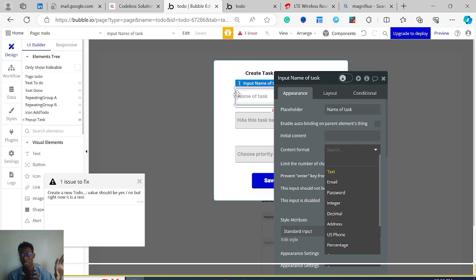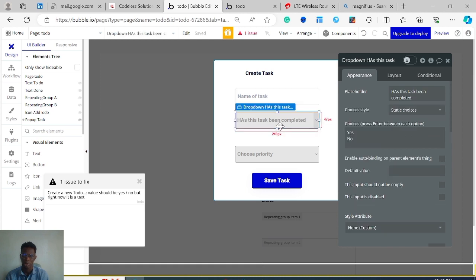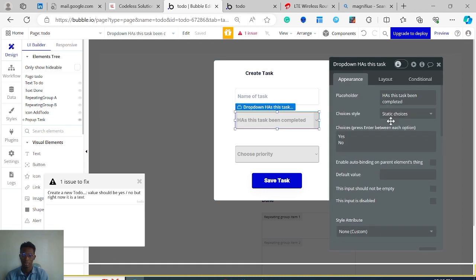We can either change it in the database to accept text, or we can, oh no, I'm clicking on the wrong drop down. Yeah, it should be this. So we have this here, which can either be changed in the database to be yes or no, as I said earlier, or here it can be refactored.